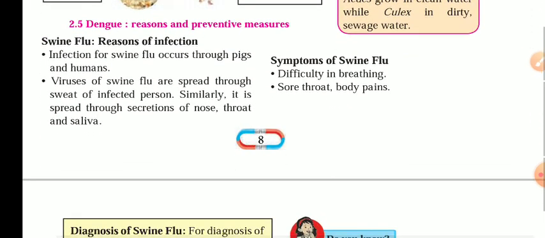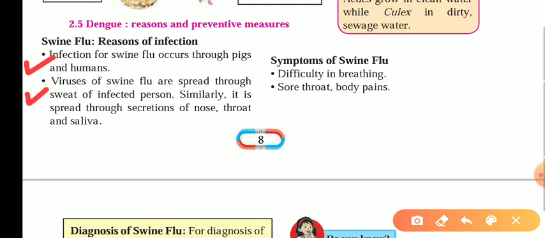Next they have given is about swine flu, the reasons of infection we have for swine flu. Infection for swine flu occurs through pigs and humans. Viruses of swine flu are spread through the sweat of an infected person, means if the person comes in contact and the sweat comes in contact, that may spread this particular disease. Then the symptoms are like difficulty in breathing, sore throat and body pains.